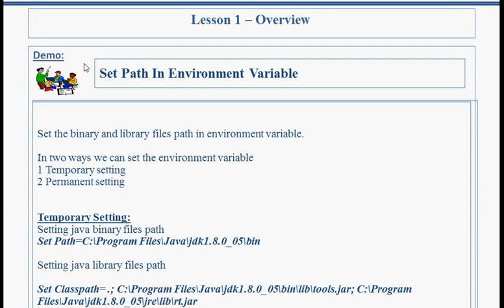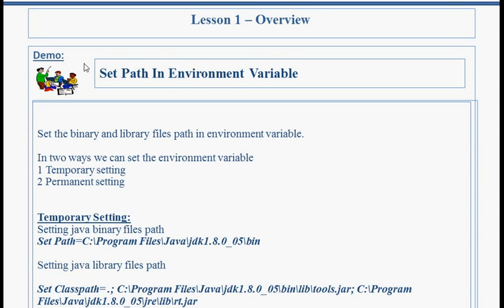Path is used by the operating system to identify binary files, and it is a mediator between developer and operating system. Classpath is used by the compiler and JVM to identify Java library files. It is a mediator between developer and compiler or JVM to inform the library files path. Those are used in our source code.